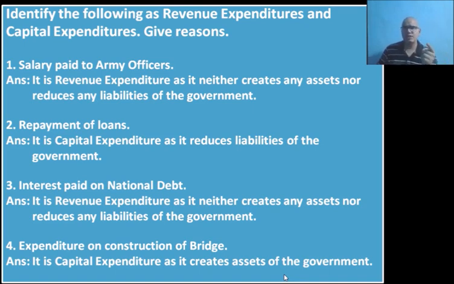You just check here whether asset is being created or liability is being reduced. If asset is being created, then obviously it is capital expenditure, or else if liability is being reduced, it is also capital expenditure. In question number 2, liability was being reduced, so it was capital expenditure. In this case it is different. Asset is being created, so it is an example of capital expenditure. Hope you have understood this section which I have taught today.